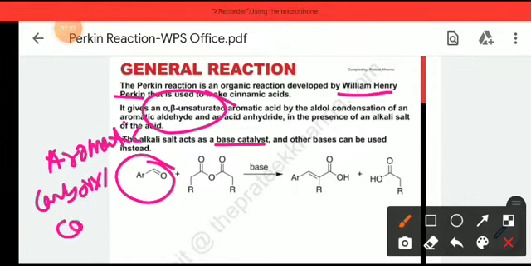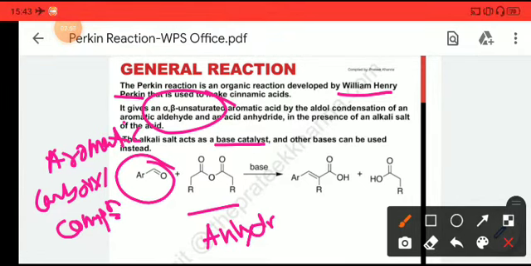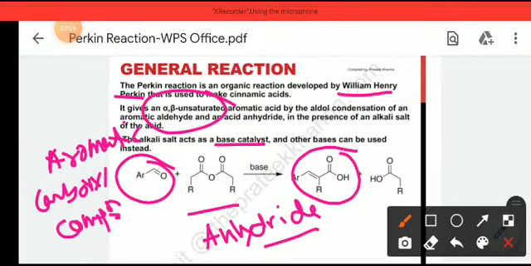So the substrate will be an aromatic carbonyl compound, and we also use an acid anhydride, any kind of acid anhydride. In the reaction between an aromatic carbonyl compound and any type of anhydride, we get an alpha beta unsaturated carbonyl compound. That carbonyl compound will be an aromatic carbonyl compound. So in the Perkin reaction we get an alpha beta unsaturated aromatic compound. This is the main general reaction of the Perkin condensation.